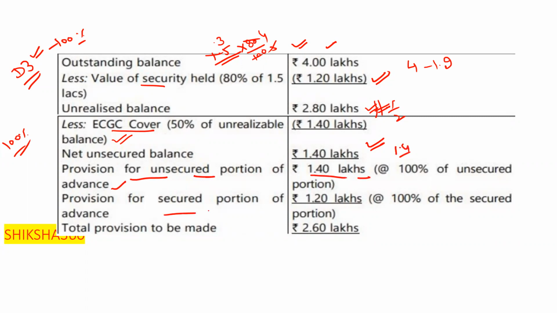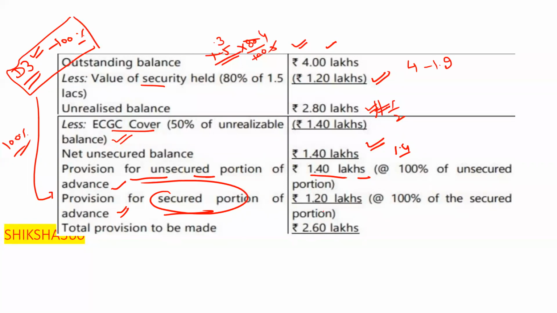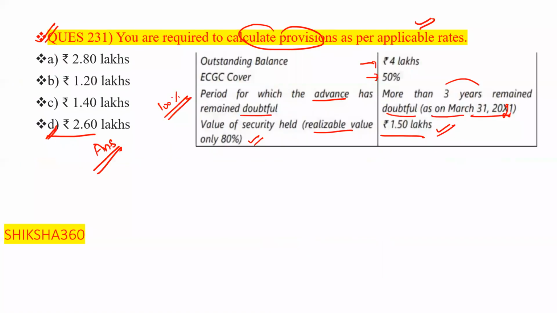Provision for the unsecured is 100% in all of the cases. And for the secured portion, the account has remained in the doubtful category for more than 3 years, so provisioning for the secured portion is also 100%, that is 1.2 lakh completely. So total provision is 1.4 plus 1.2, that is 2.60 lakh. 2.60 lakh is the total amount of provisioning required here. So option number D is the correct answer.